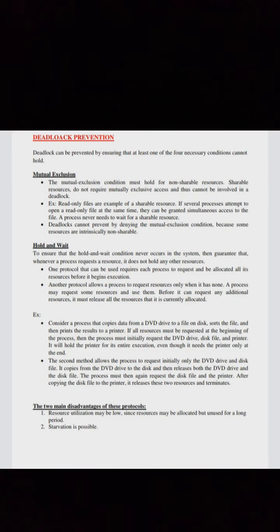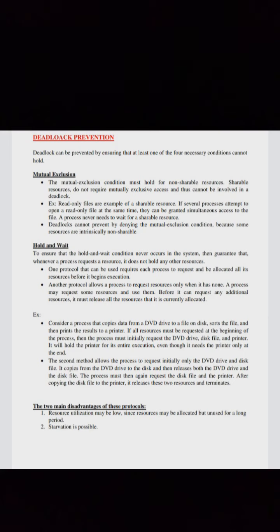Now let us see deadlock prevention. Deadlock can be prevented by ensuring that at least one of the four necessary conditions cannot hold. Mutual exclusion: the mutual exclusion condition must hold for non-shareable resources. Shareable resources do not require mutually exclusive access and thus cannot be involved in a deadlock. Example, read-only files are examples of a shareable resource.